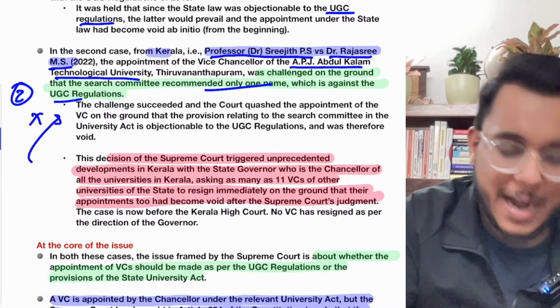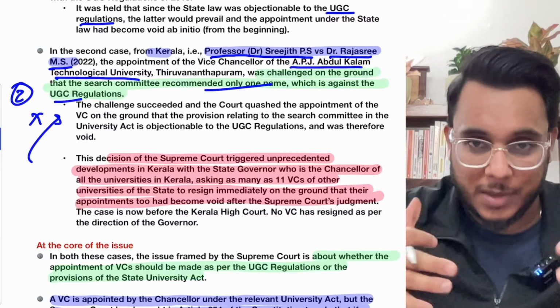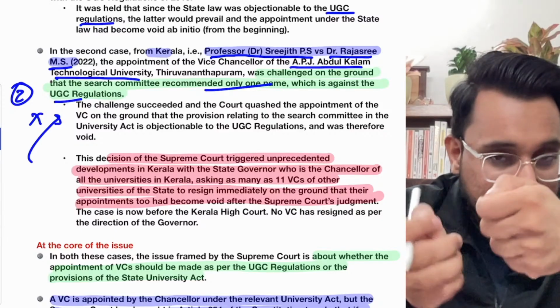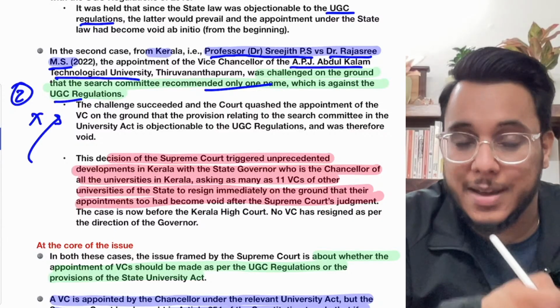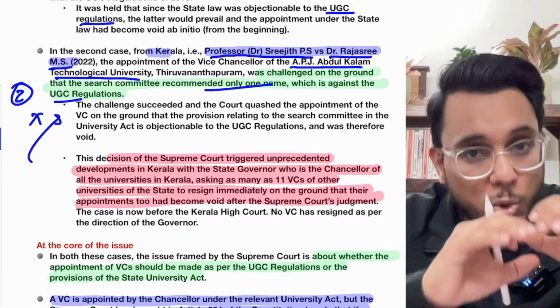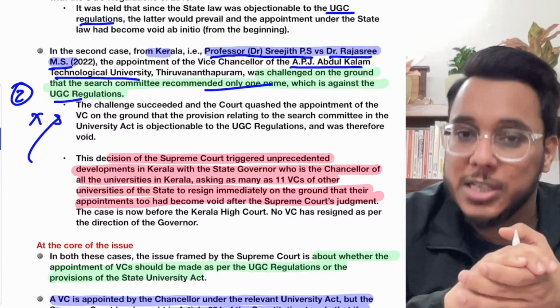Now this is something that had happened in the case of Kerala. The governor of Kerala, taking inspiration from the Supreme Court judgment, had asked the 11 VCs of the universities to vacate their office, and the Kerala governor has cited the Supreme Court judgment.